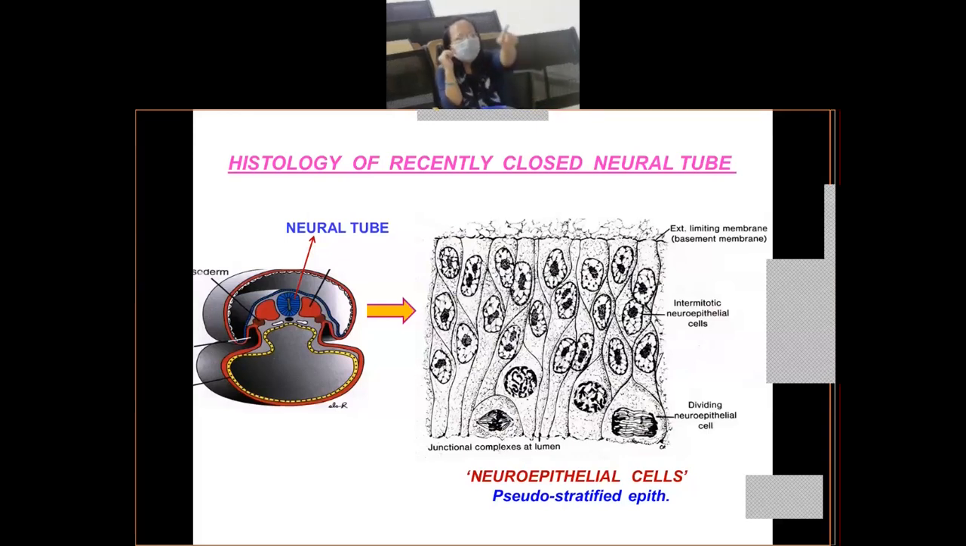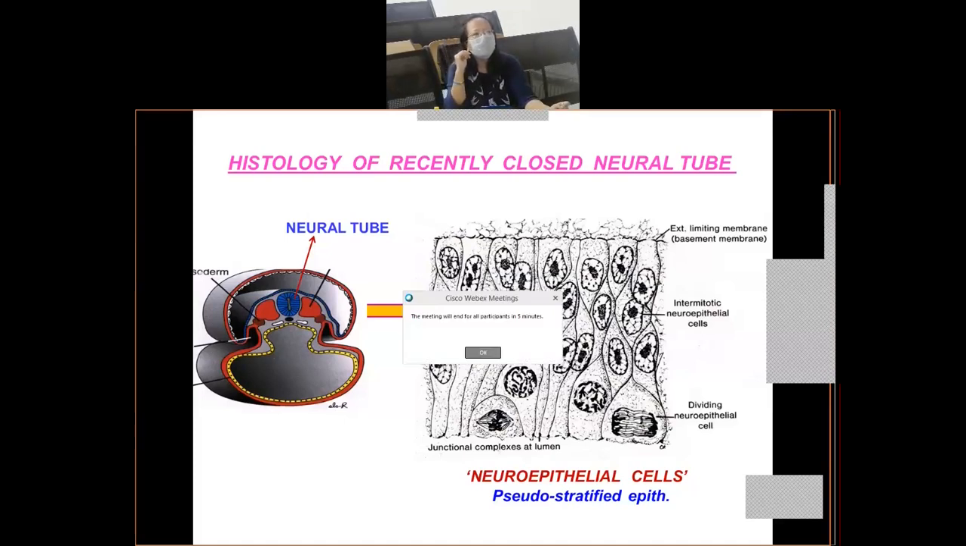So you will see that all these neuroepithelial cells touch the basement membrane. Now towards the lumen side of the neural tube, facing the lumen, you have these neuroepithelial cells which are enlarged. They are undergoing mitosis, they are dividing rapidly.